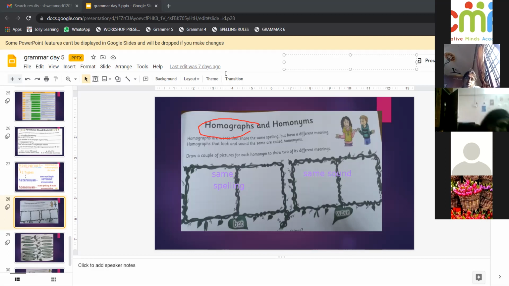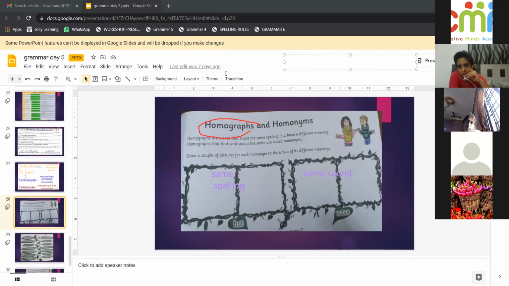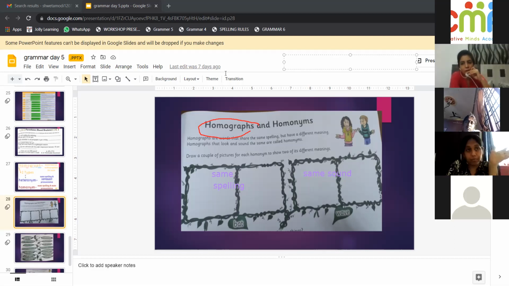Now here the sound is different. Read and read, live and live. No, read and write will not have the same spelling. No, ma'am, one right is left and right and one right is I am right. Okay, that is okay. Right and right. Yes, same spelling, same sound. Yes. So spot.